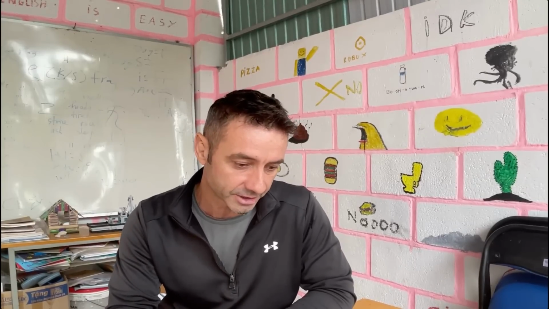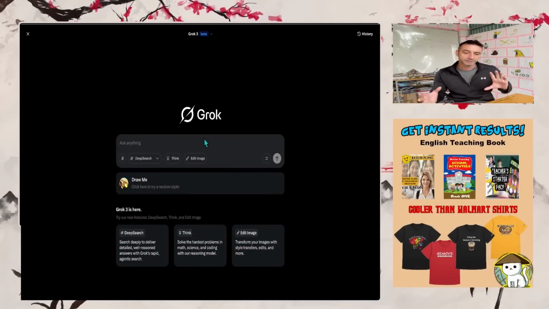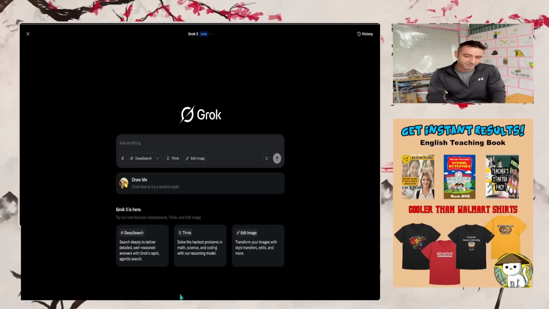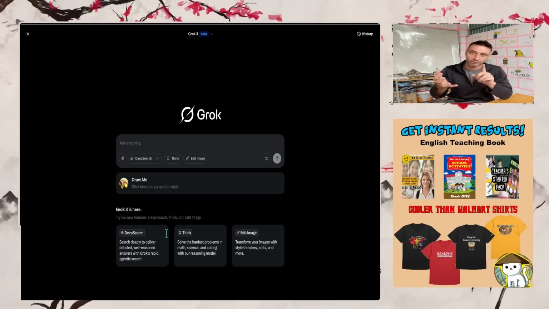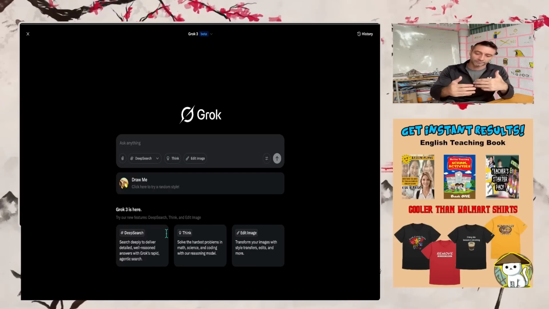Today I'm going to just be using Grok. So let's go ahead and get over to the Grok side here. And we're going to use this AI to start building up the language. Now, there's different steps to this game. Obviously, you're going to want to personalize your lesson. You're going to want to build your vocabulary. You're going to want to learn the grammar, and on top of the grammar, more of like sentence structure.